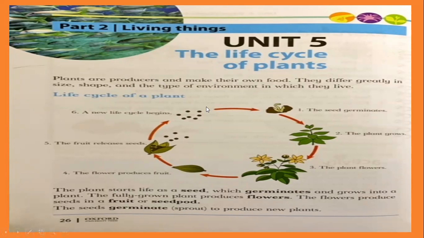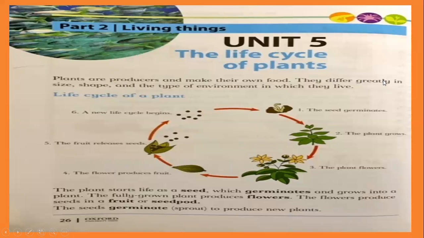We eat different animals and different parts of plants. So we are not producers, we are only consumers, because we consume our food from outside. But plants are producers. Plants make their own food inside them. Understand? So plants are producers and make their own food.